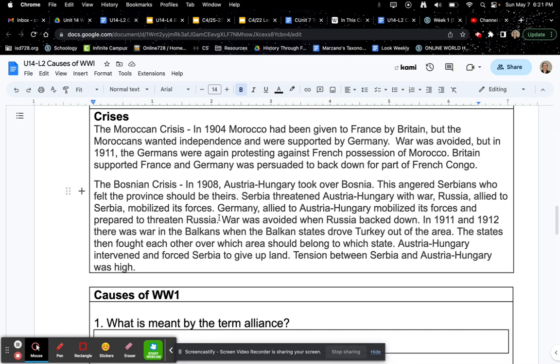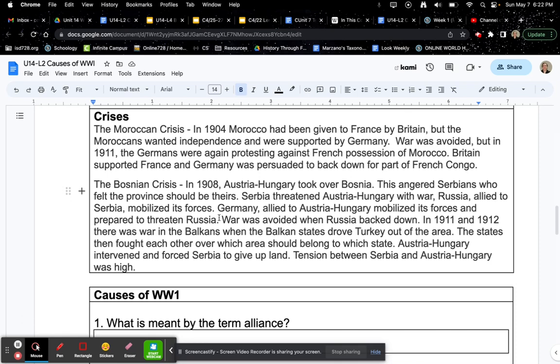The Bosnian crisis. In 1908, Austria-Hungary took over Bosnia. This angered Serbians who felt the province should be theirs. Serbia threatened Austria-Hungary with war. Russia, allied with Serbia, mobilized its forces. Germany, allied to Austria-Hungary, mobilized its forces and prepared to threaten Russia. War was avoided when Russia backed down.